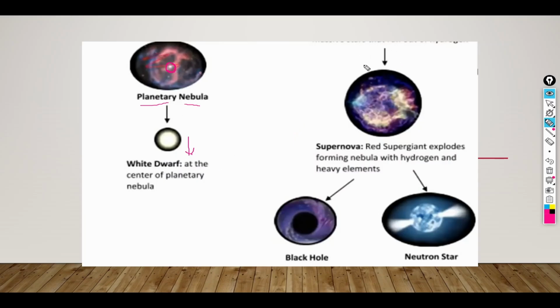What if the size of the star is much bigger than what we have seen? A red supergiant forms, and from the red supergiant, a supernova will form. The red supergiant explodes, forming a nebula with hydrogen and heavy elements. After that, it can form either a black hole or a neutron star. So this is the life of a star from birth to death, from the first stage to the last stage.